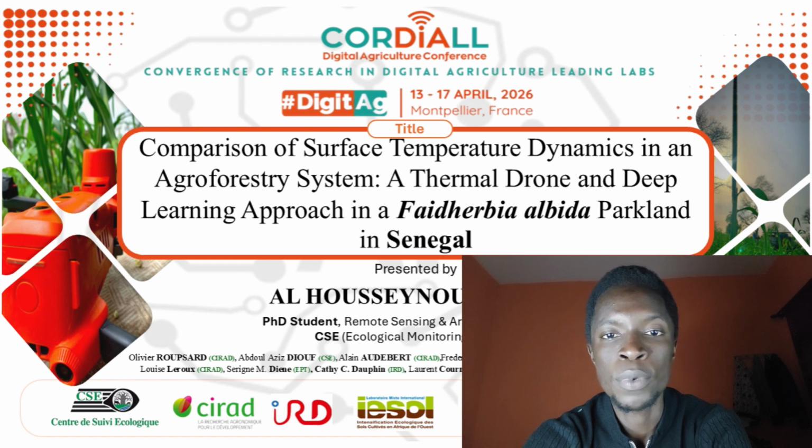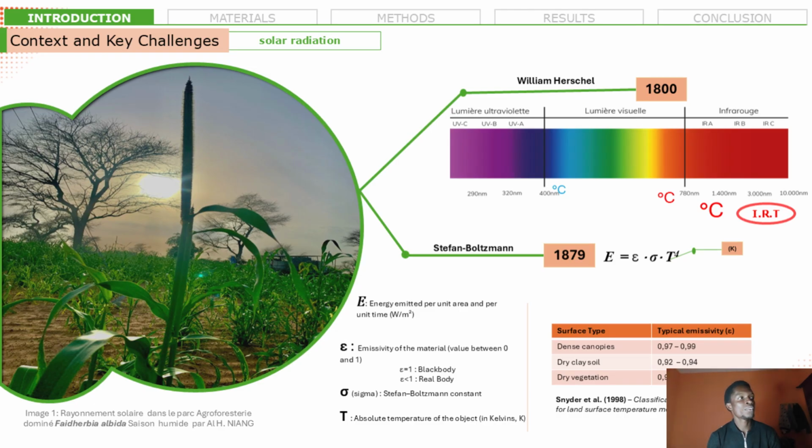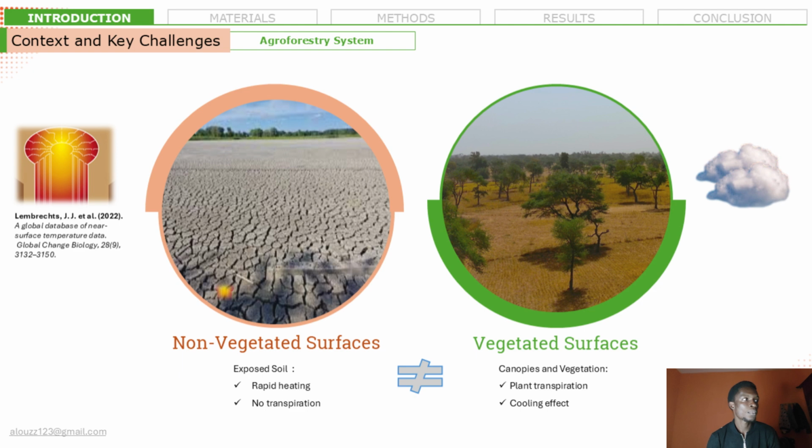Today I'm happy to share my work on surface temperature analysis in an agroforestry system using a thermal drone and artificial intelligence, for example, deep learning. First, it is important to understand that solar radiation and infrared radiation interact with the land surface. These radiations are absorbed and emitted differently depending on the surface, such as vegetation, soil under shade, or soil exposed to the full sun.